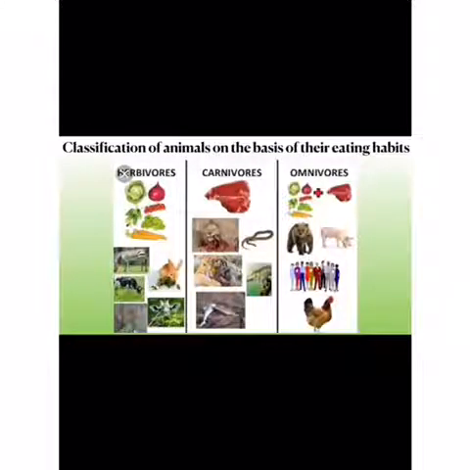Classification of animals on the basis of their eating habits. There are some animals which eat only plants and plant products. They are known as herbivores, like cow, sheep, goat, buffaloes, etc. Some animals eat the flesh of other animals. They are called carnivores, for example, lion, tiger, etc. And there are some animals which eat both plants as well as animals, and they are known as omnivores, for example, human beings, panda, pig, etc.